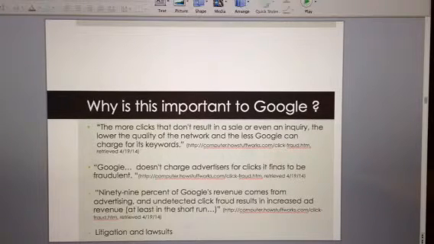So why is this important to Google in the big picture? It's important to Google because it costs them money. It costs them money when they can't generate revenue, when they have to return money. Most of their money comes from the advertising. They also now have to employ teams to do analysis and look at flags in the system. And it also leaves them open to litigation and lawsuits for being negligent in even taking measures to control this fraud.